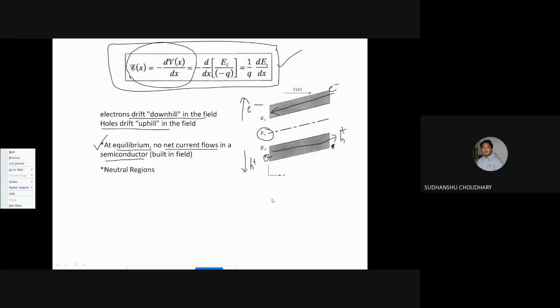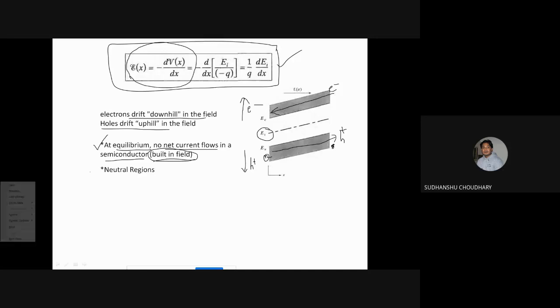Now to counterbalance that diffusion, an electric field, or a built-in field, will be set up inside the semiconductor, which will result in drift of carriers. So obviously drift and diffusion both will start happening and they will balance out each other. So there will be no current or no net carrier movement. Okay. So the current will be zero at equilibrium.